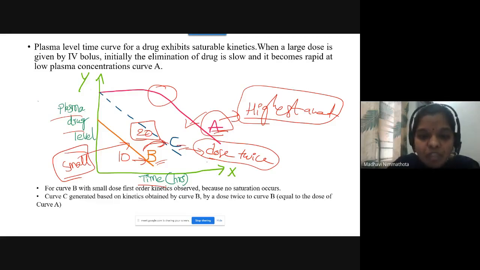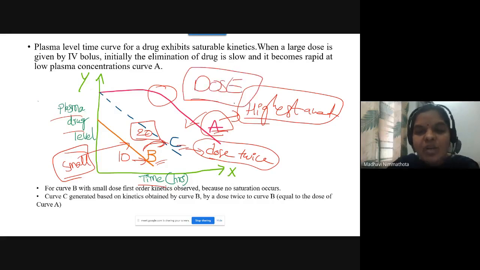Later on, the plasma drug concentration will decrease, so it will give you the A curve. So these three curves, A, B, C, indicate that non-linear pharmacokinetics will be dependent upon the dose. So we are going to observe how the graphs vary on the basis of the dose.